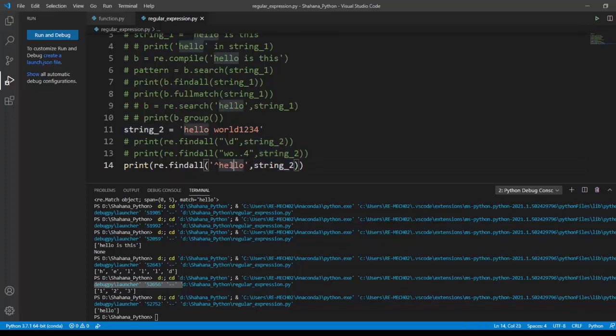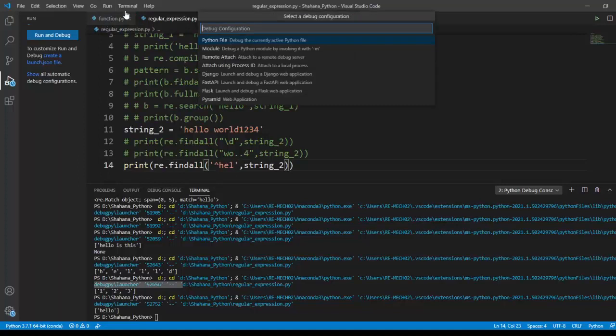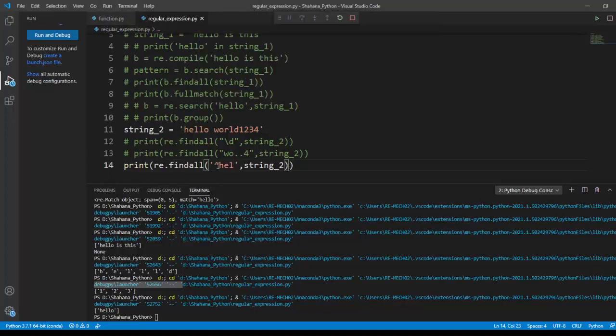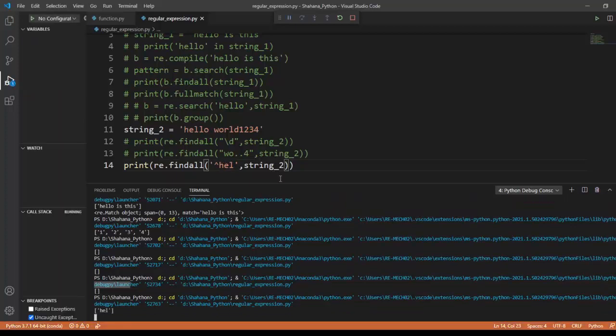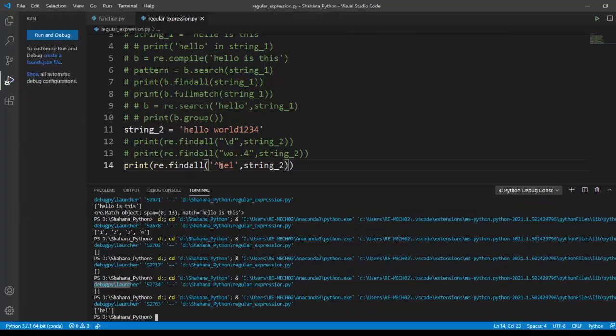For example, if I delete the double quote, what if I'm passing only hey here, not hello? We got a proper answer because it starts with hello. What if I want a wrong keyword?